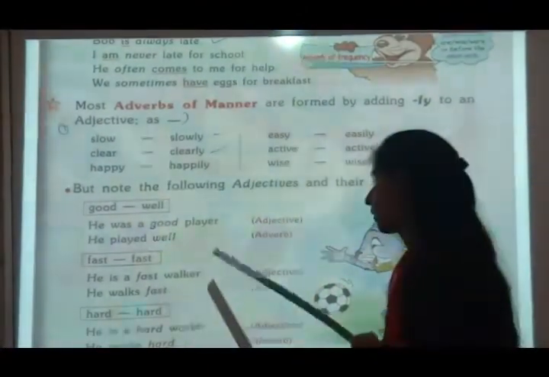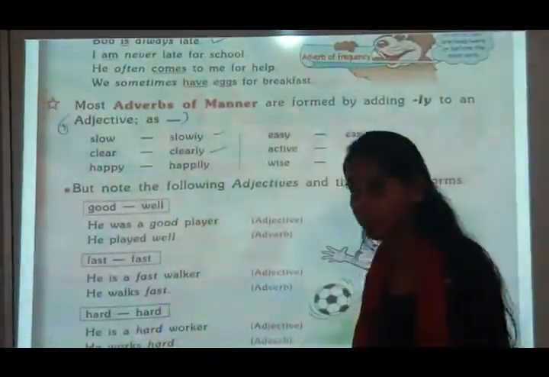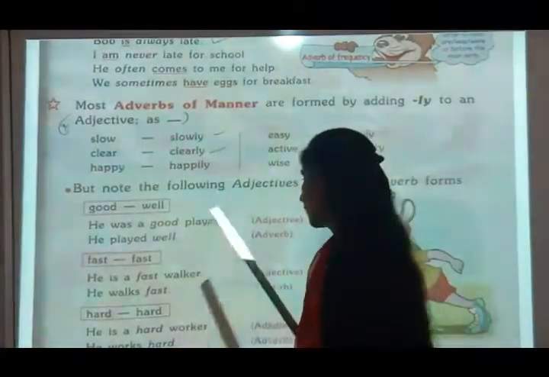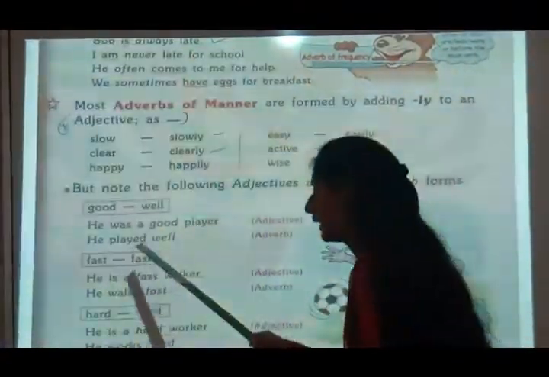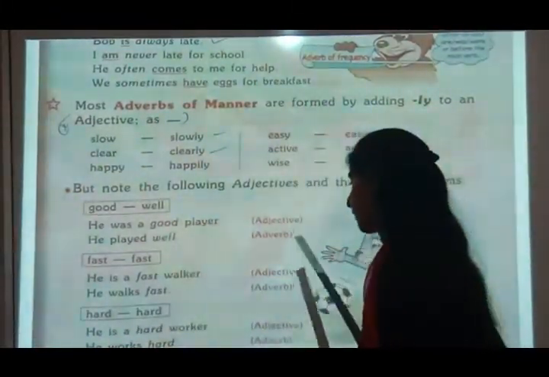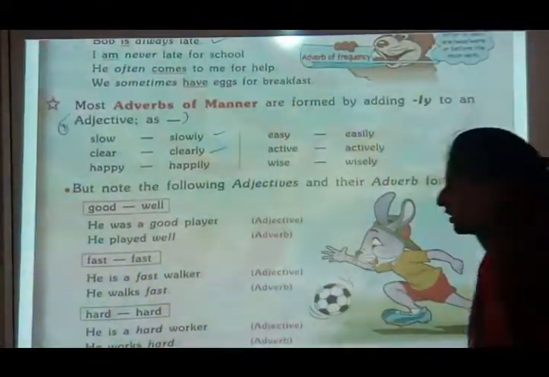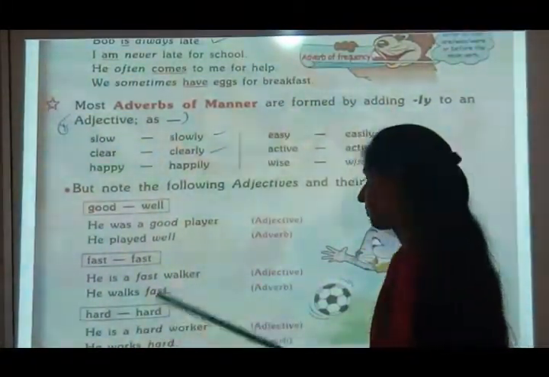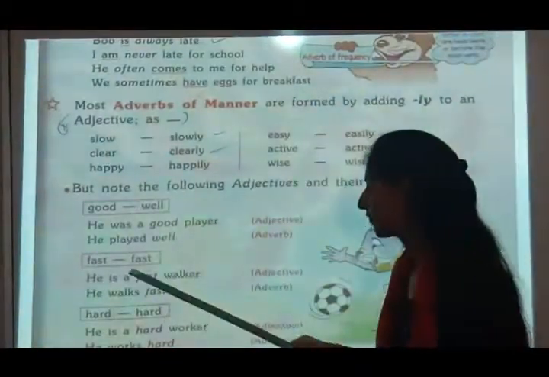He was a good player. In the adjective form we cannot write he was a well player. We write he was a good player. So good is used for adjective, but he played well. Here well is used for adverb. He is a fast walker. It is adjective, but he walks fast. So walker is used for adjective, but walks is used in adverb, and fast is used in both adjective and adverb.